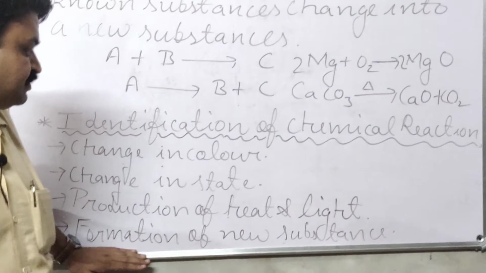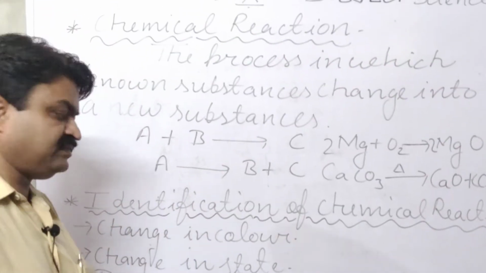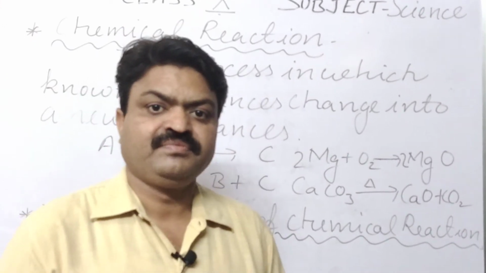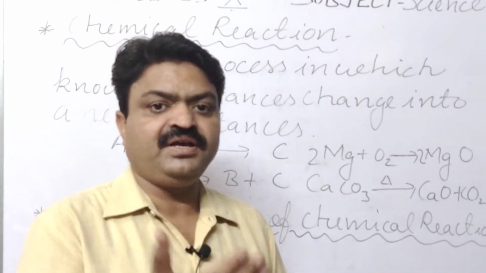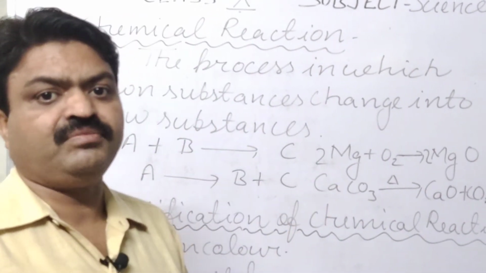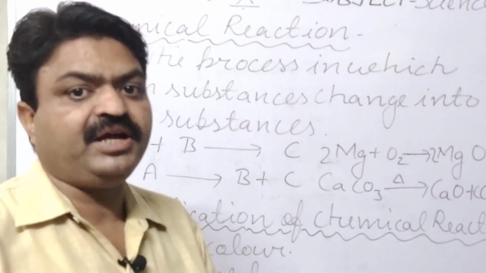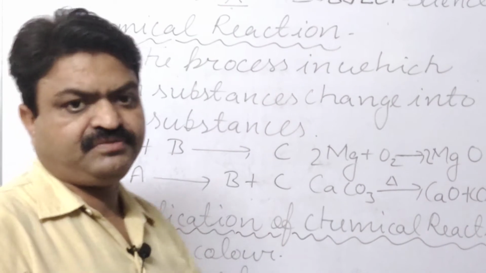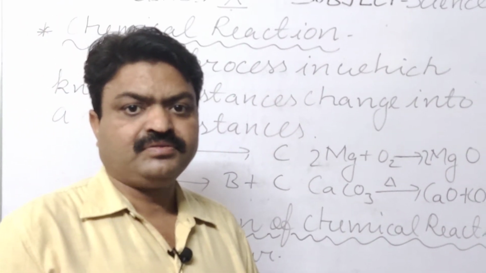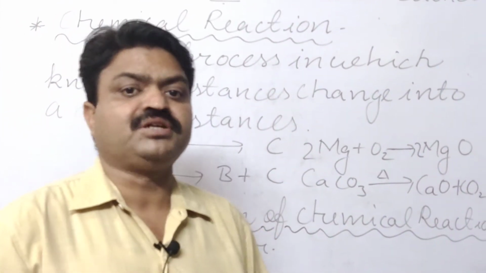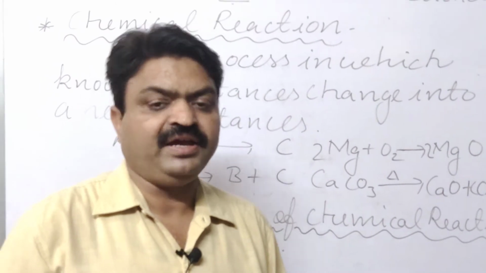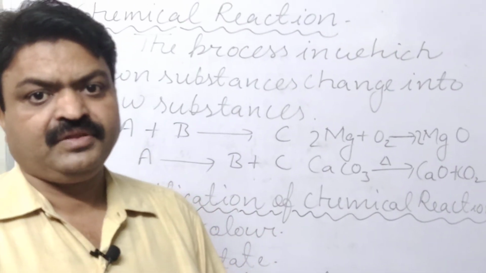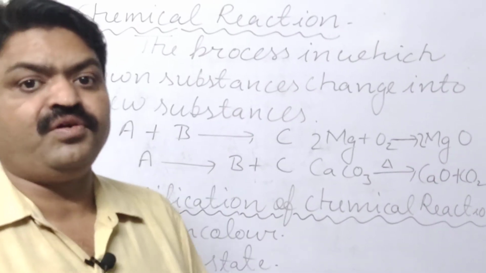Next is the formation of new substances. If a new substance is formed, if the composition of that particular substance is changed, it means a new substance is formed. Like in the case of the rusting of iron, rust is formed.